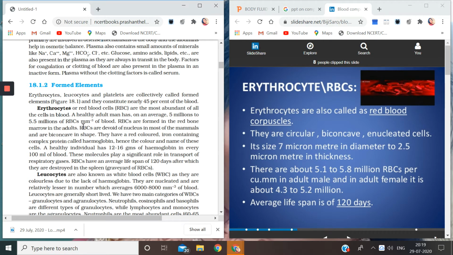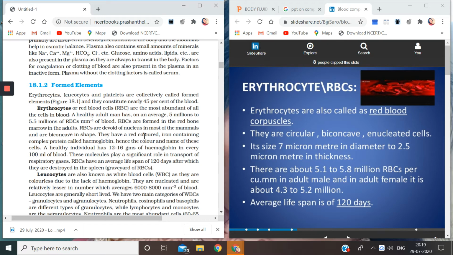Here is another point. Now you should divide these paragraphs into points. So see, RBCs are devoid of nucleus. That means RBCs are the cells in our body which do not have nucleus. Okay, and they are biconcave in shape. What do you mean by biconcave? That both the sides are concave. They are concave from both the sides.